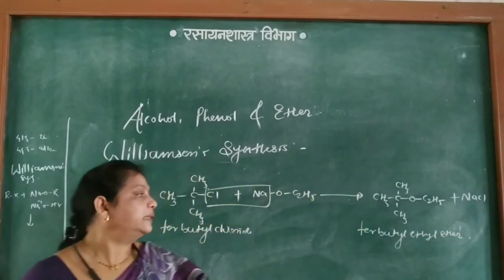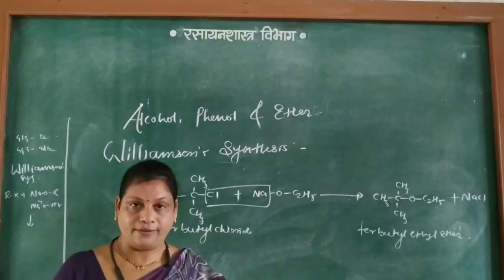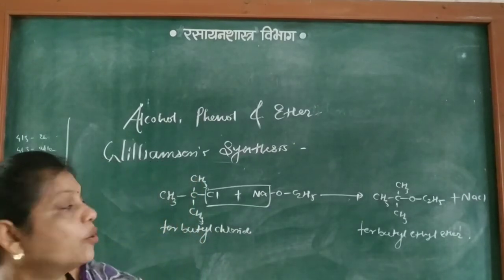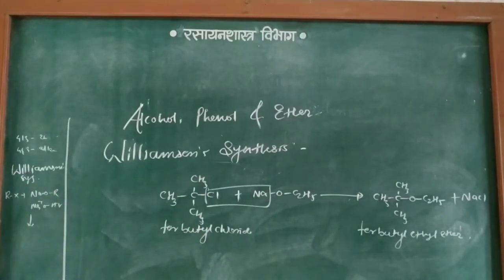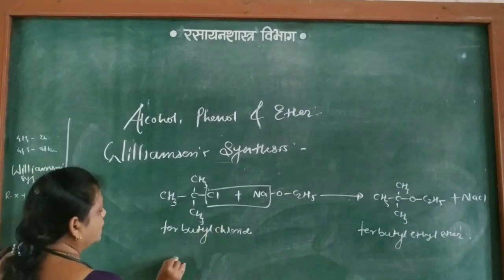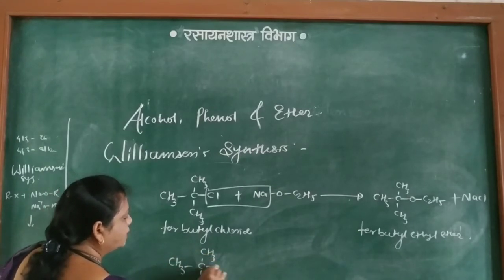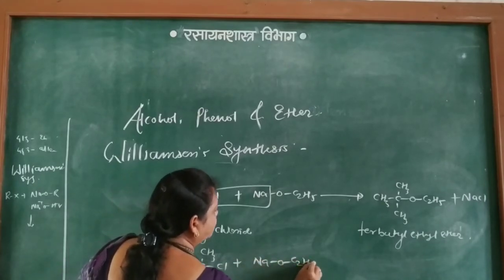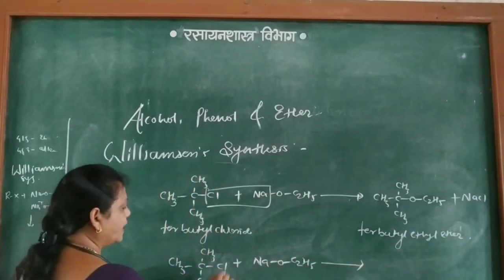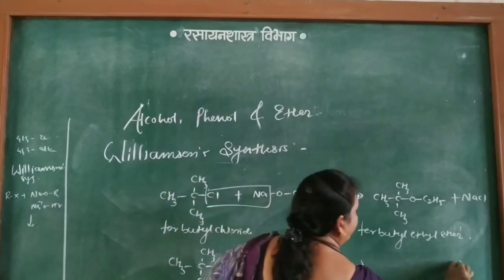But when this reaction is carried out, another product that is the alkene, butene, is obtained. See this reaction. Here tertiary butyl chloride plus NaOC2H5. This Cl combines with Na to form NaCl.